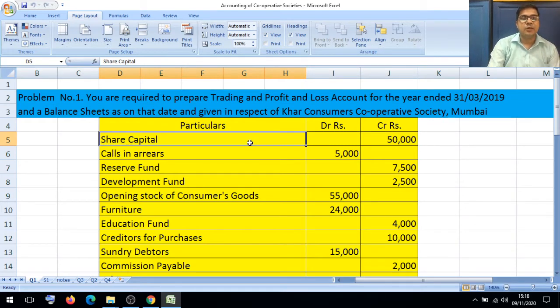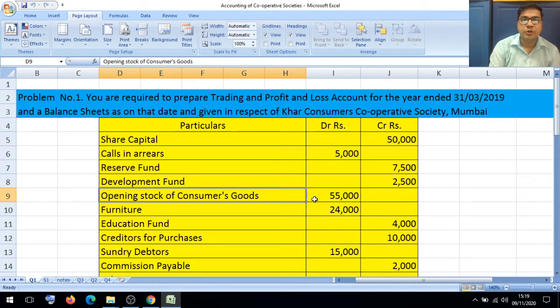Share capital, balance sheet liability side. We have to write on the balance sheet liability side share capital 50,000. Calls in arrears, less from share capital. Reserve fund, balance sheet liability side. Development fund, balance sheet liability side.